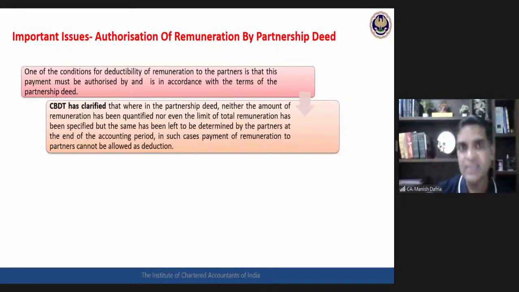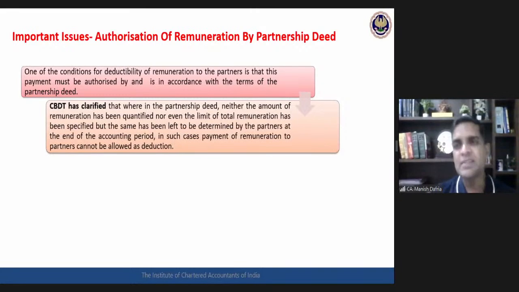If nothing such has been done and it has been simply left to be determined by the partners at the end of the year, then this will not be treated as a proper authorization. The deduction would not be available. So in the deed, you have to mention either we will pay 50,000 rupees per month as salary, or you can say 40% of the profit would be paid as salary. Either amount may be specified or the methodology for quantifying amount may be given.